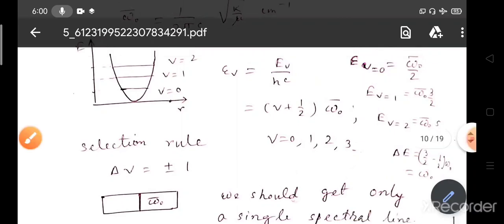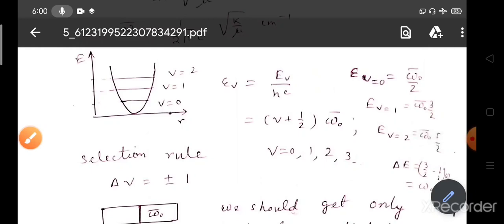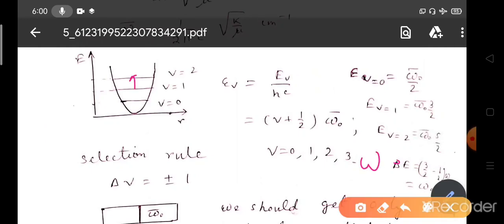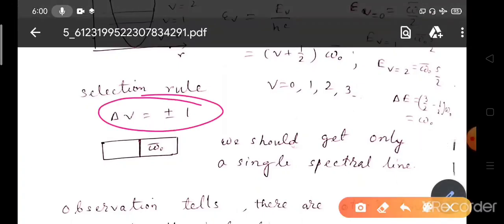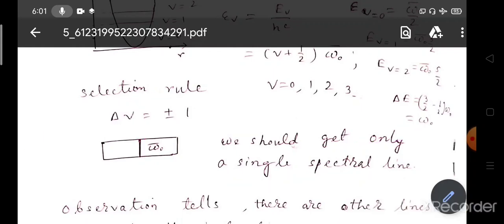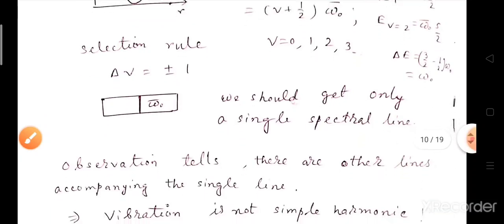Suppose we are taking the transition between v equals 1 to v equals 2, we also get omega naught bar. For the transition between v equals 2 to v equals 3, we will also get omega naught bar, because the selection rule is plus minus 1. So we should get only a single spectral line having a single wavelength, a single frequency, or a single wave number, that is omega naught bar.